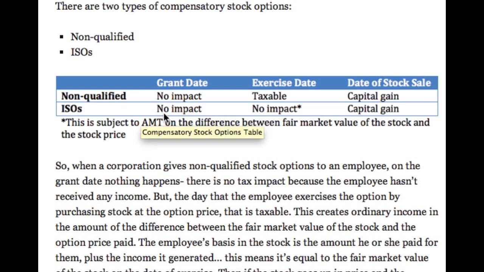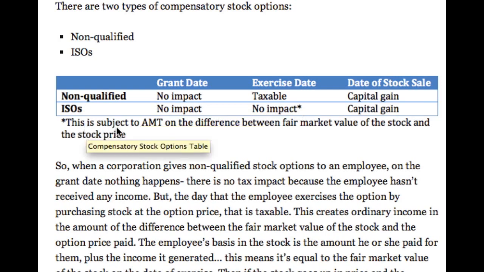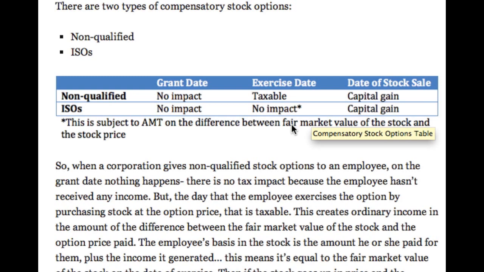Now, on the ISOs, there's no impact on the grant date. There's also no impact on the exercise date. There is an asterisk right here. It says this is subject to the alternative minimum tax on the difference between the fair market value of the stock and the stock price. So that would apply if that taxpayer is subject to the alternative minimum tax. And then on the date of the stock sale, there is a capital gain as well, if there was a gain.